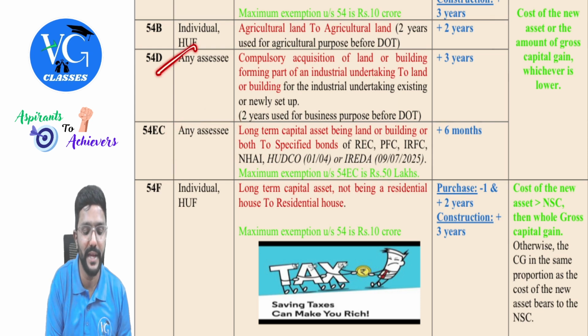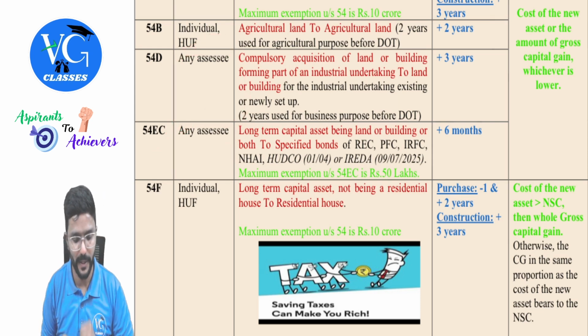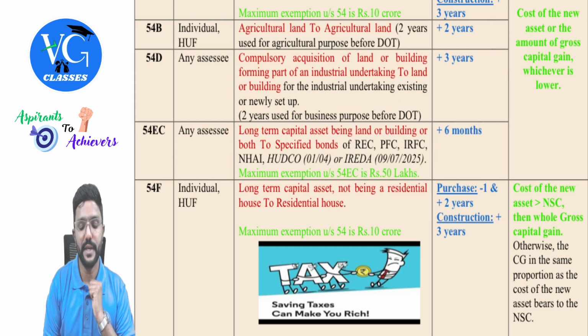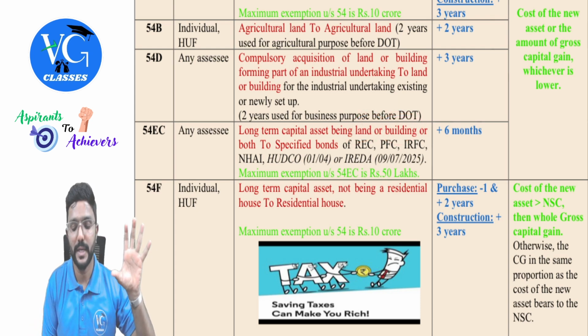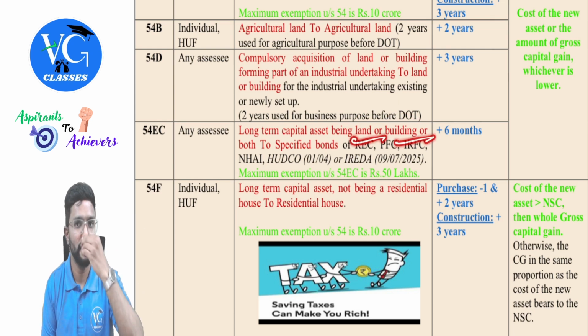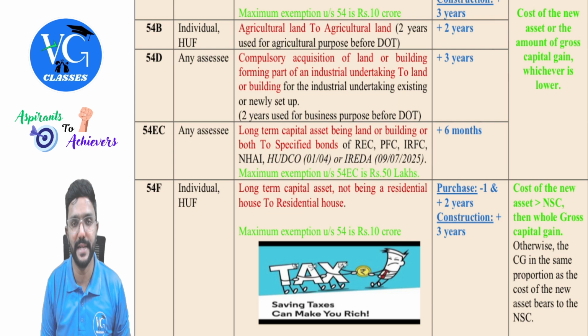Okay, sir. Then 54EC is available for any assessee. Please be careful. 54D and EC are available for any assessee. Okay. Now 54EC. Long-term capital asset being the land or building or both. Now the asset which is sold is a long-term capital asset which is land or building. So the assessee has earned long-term capital gains.